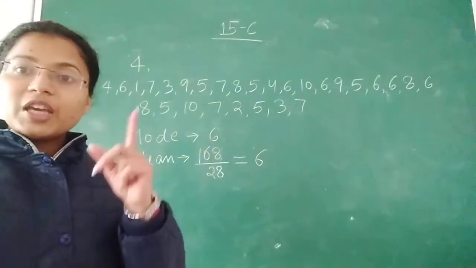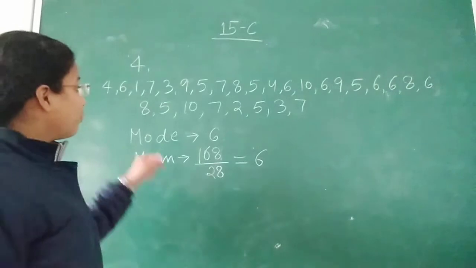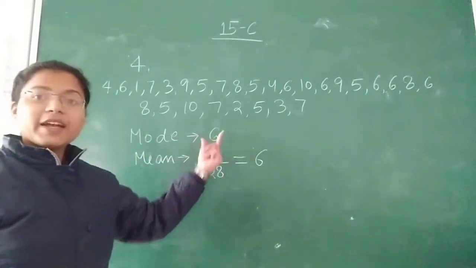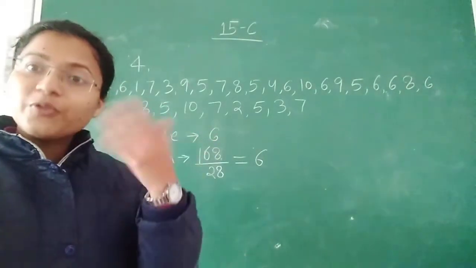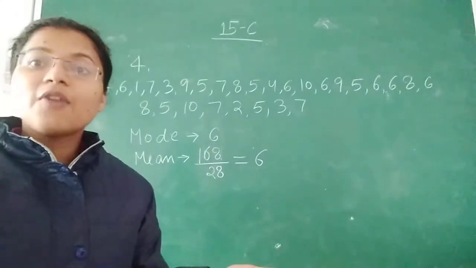Mode means the value that occurs most frequently in the data. When you observe, you will see 6 is occurring very frequently. So 6 will be our mode.